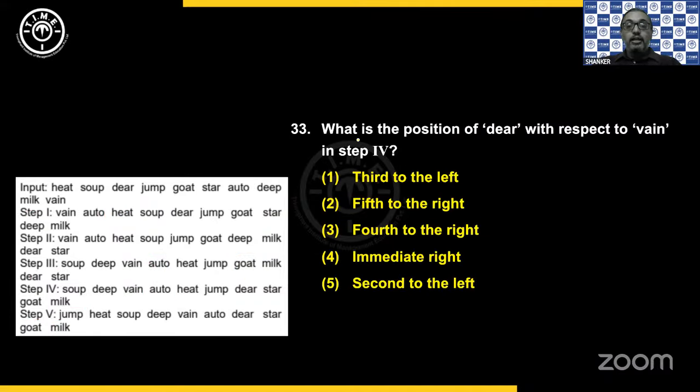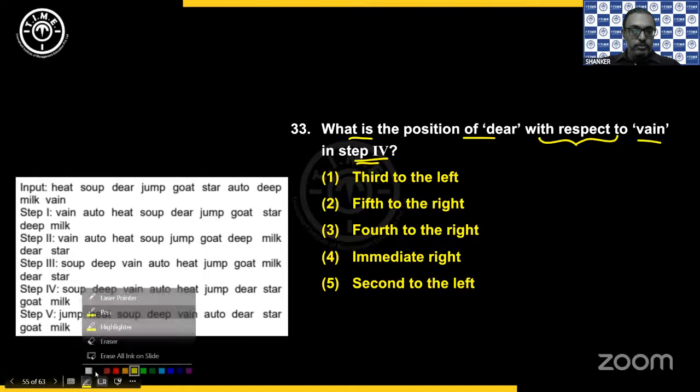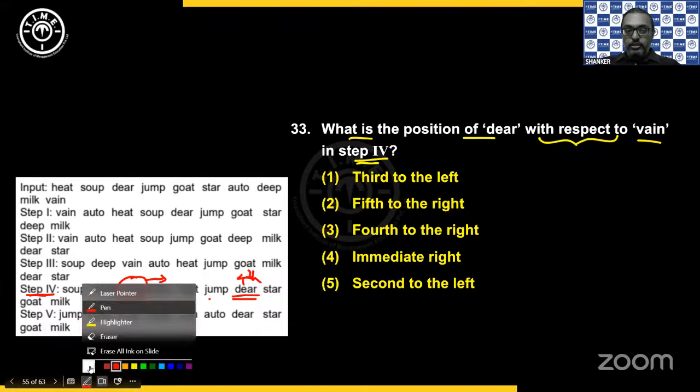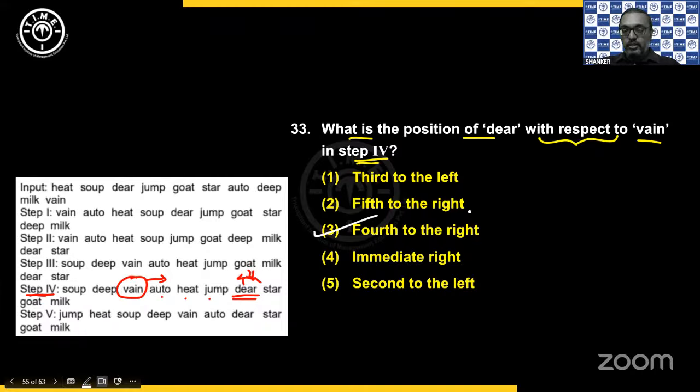Okay, next. What is the position of deer with respect to vein in step 4? Okay, so step 4, with respect to vein, where is deer? So definitely it is on the right side. 1, 2, 3, 4th to the right is what we choose.